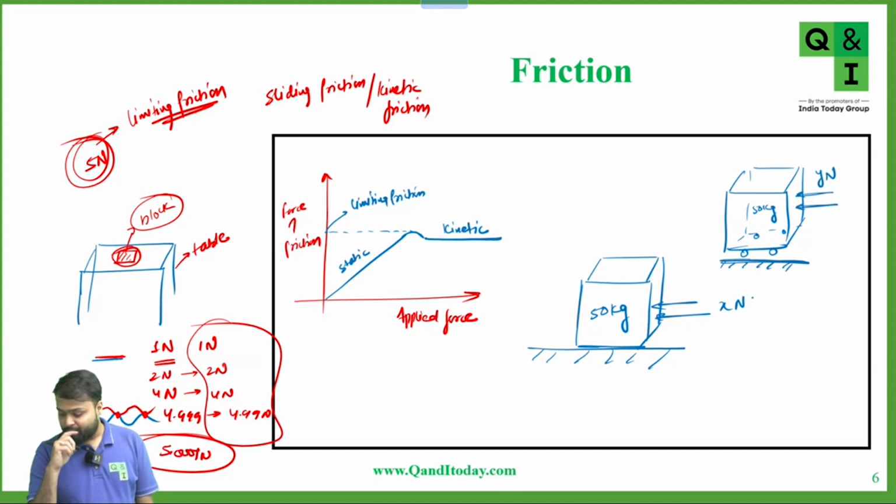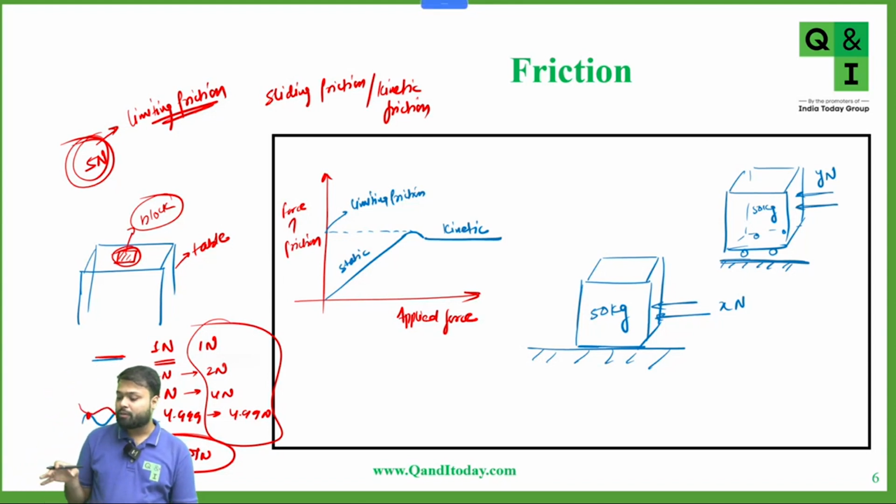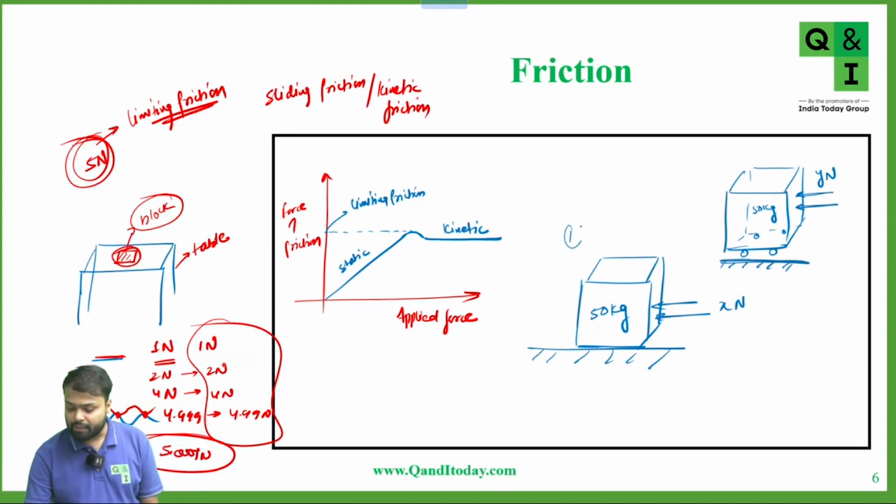So tell me, in which case is the force applied by you less, the first case or the second case? The second case. Why? Because we use wheels here, there is less contact between the surfaces, so it is easy to move bodies with wheels.